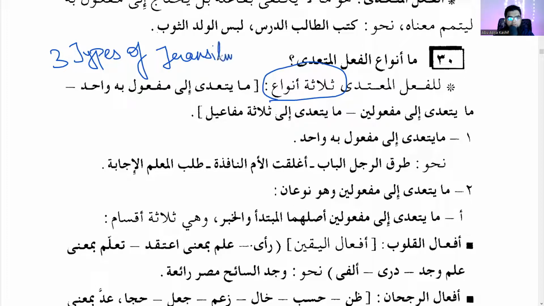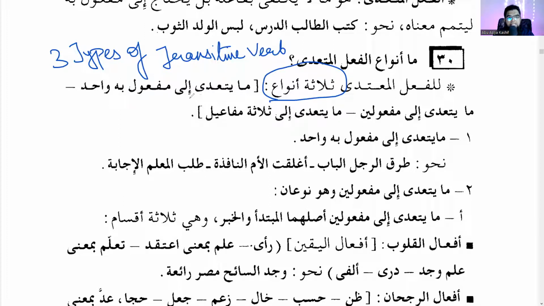Question number 30. ما أنواع الفعل المتعدي؟ What are the different types of فعل متعدي؟ للفعل المتعدي ثلاثة أنواع. So anytime you see a transitive verb, it has three types. Three types of transitive verbs. Okay, transitive verb. So what are the three types?